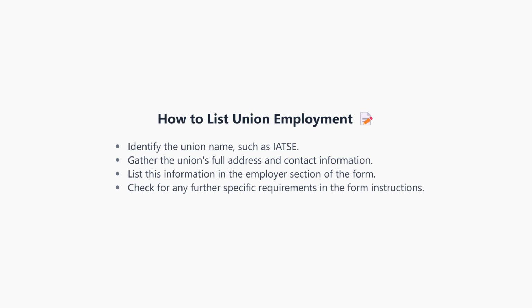To correctly fill out your employment history, first identify the name of the union, like IATSE. Then, gather their full address and contact information. Use this information to complete the employer section of the naturalization form accurately. Always double-check if there are any additional specific requirements stated in the form instructions.